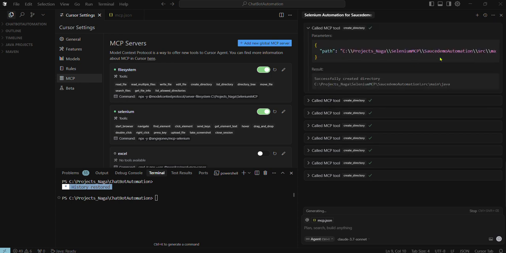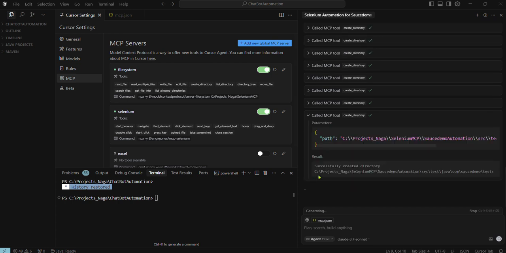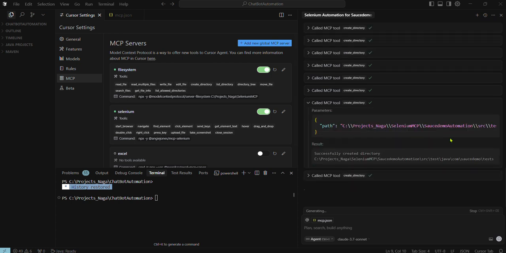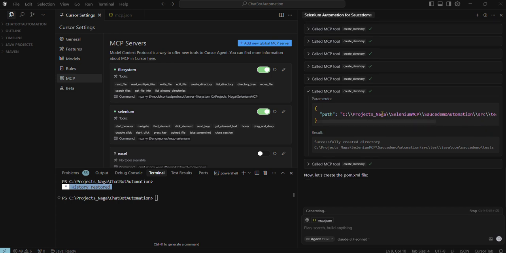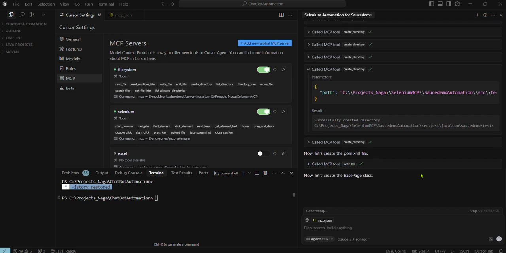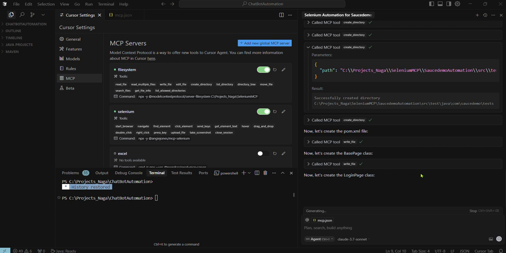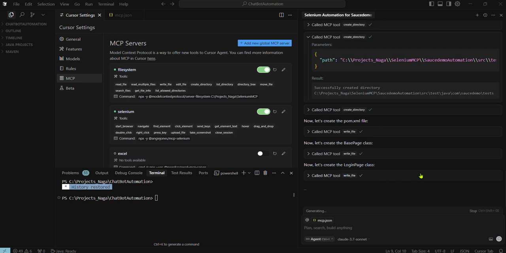I can see that it is trying to create src main Java, test Java and everything. Now it is going to create the Sauce Demo test directory. Now let's create a pom.xml. See, it is giving step-by-step information to the user about what it is doing. I have disabled the prompt, otherwise it will ask for permission to read or write that particular file.